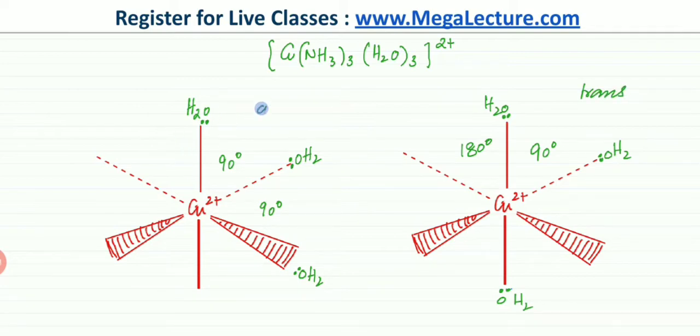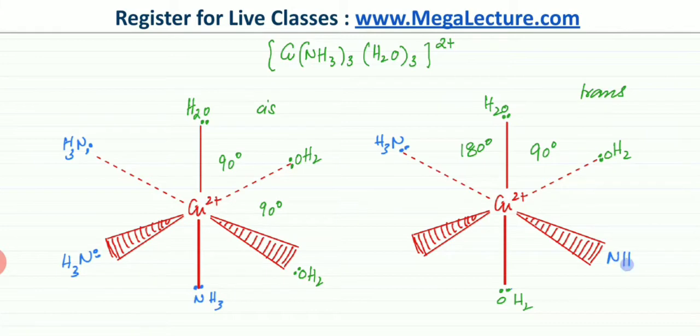And this over here would be called your cis version because they're all together, they're all close to each other, and they're not making an angle of 180 degrees. And we can bring in the NH3 molecules as well. The NH3s are also a part of this. So if the water molecules are making an angle of 90 degrees, the NH3s are also, as you can see over here, making an angle of 90 degrees to each other. And if a few of the water molecules are making an angle of 180 degrees to each other, then there are going to be NH3 molecules that would do the same as well.